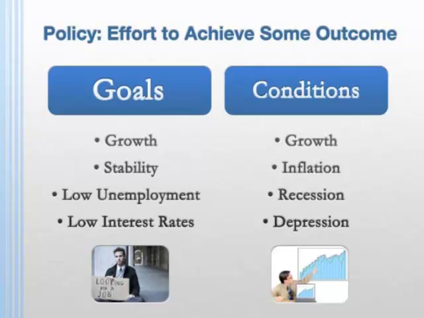Growth occurs when the gross domestic product, or GDP, increases. The GDP is a measure of the economy tied to what is produced. An increase in production is a positive measure of the economy. Stability means there are minimal variations in the measurement of the economy. Variations make it difficult to plan future activities.